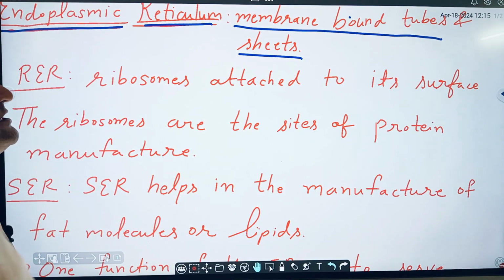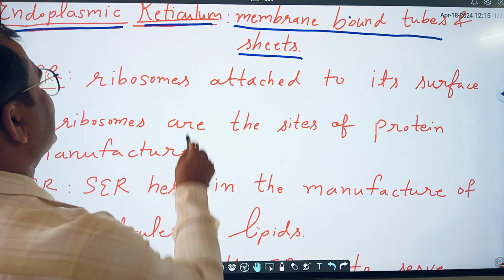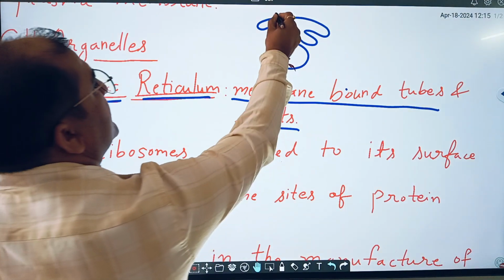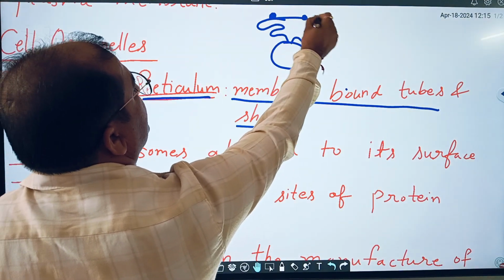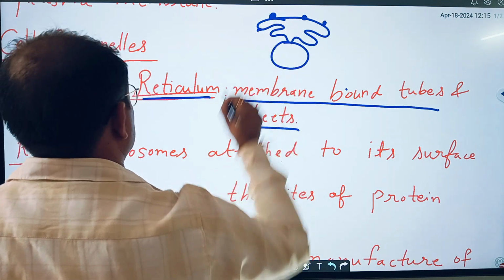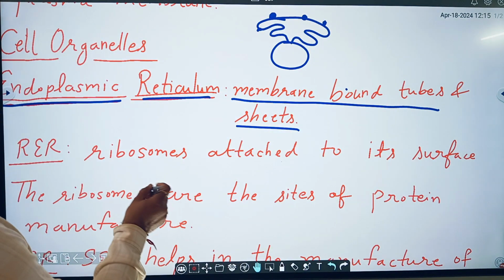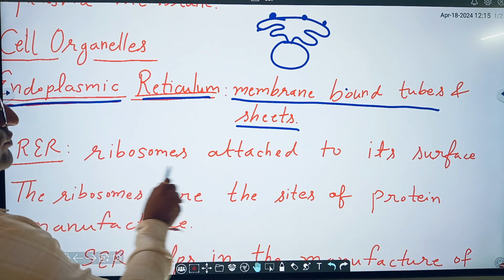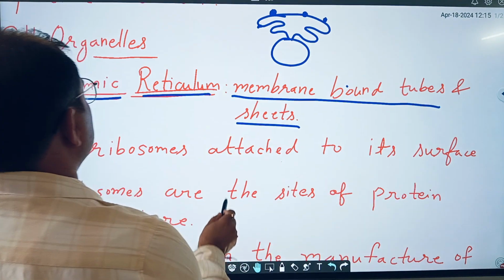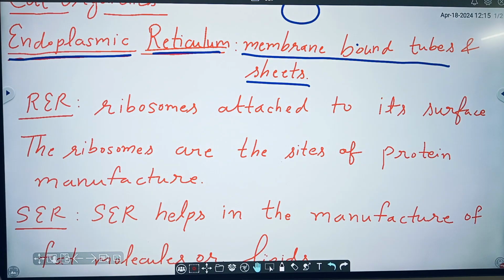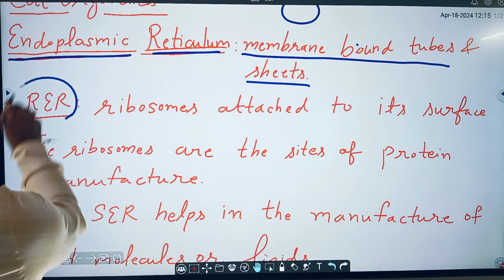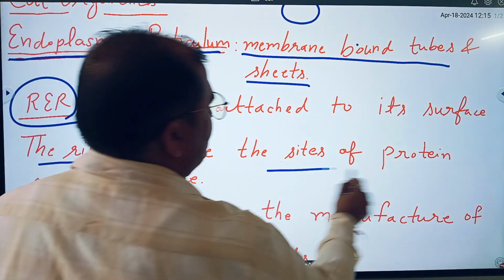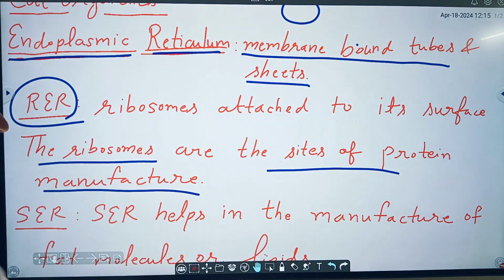RER, rough endoplasmic reticulum. Why is this rough endoplasmic reticulum? Because ribosomes, these bead-like structures, are attached to its surface. Ribosomes attached to endoplasmic reticulum, that is known as rough endoplasmic reticulum. And the ribosomes are the sites of protein manufacturing.